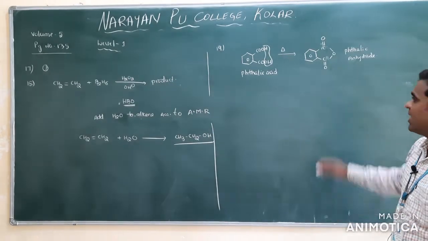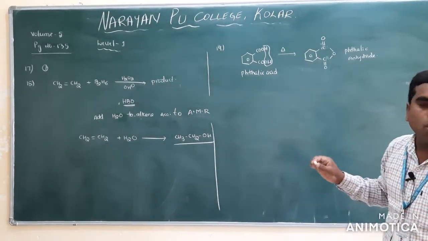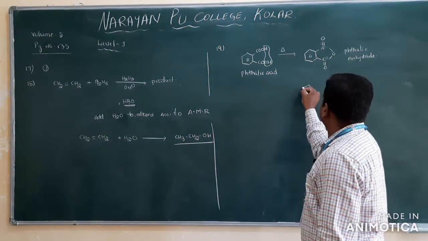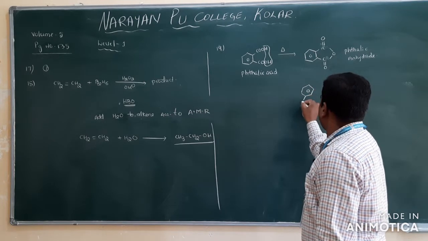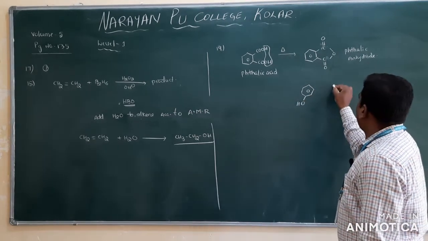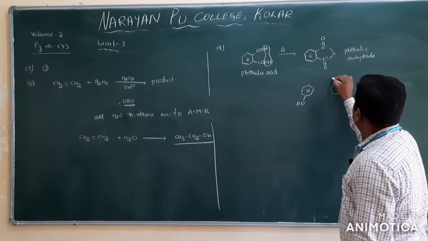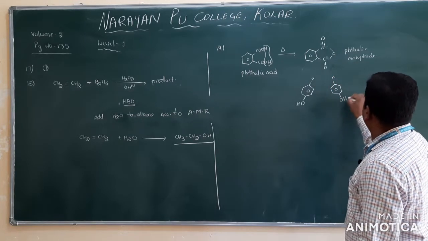This phthalic anhydride is reacted with 2 moles of phenol. Reacted with how many moles of phenol? 2 moles. I will write 2 moles of phenol here. This is 1 mole, and the other mole I will write here, with H here and H here and OH.